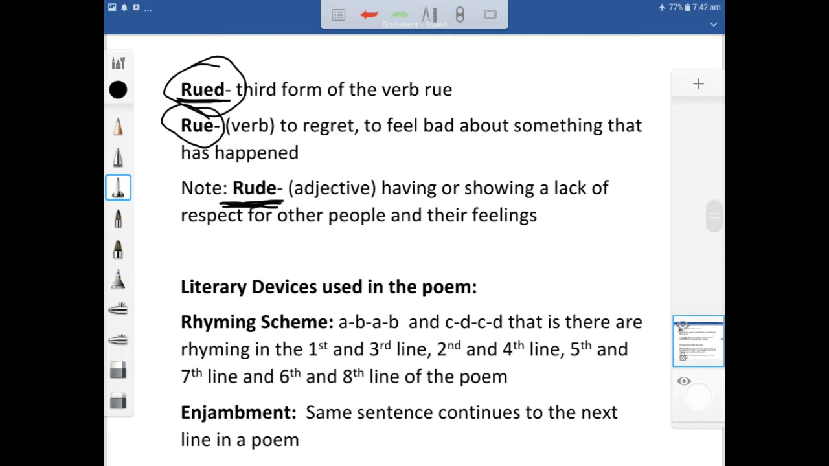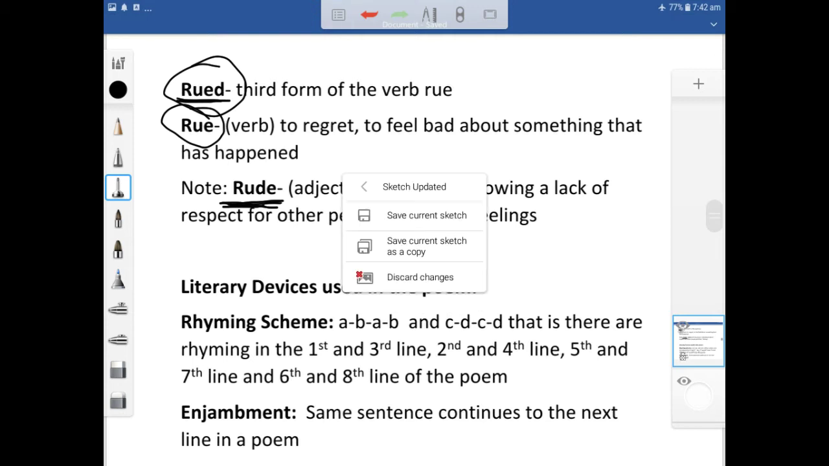Okay, now literary devices that I have already mentioned, that the rhyming scheme is A-B and C-D. Let us see once again.